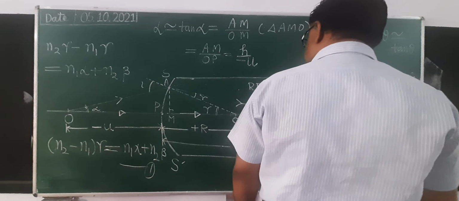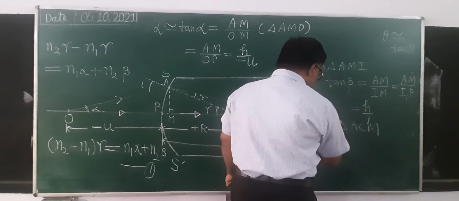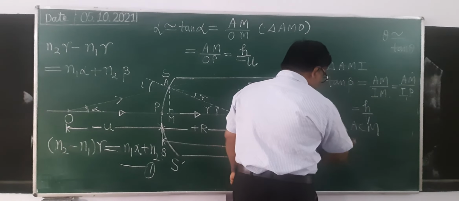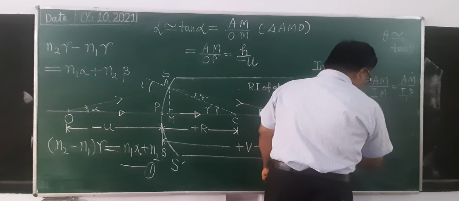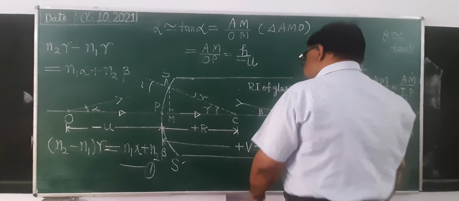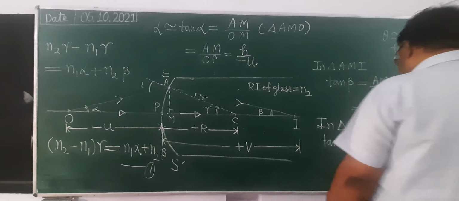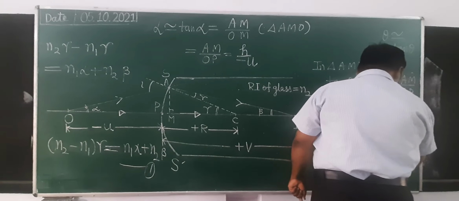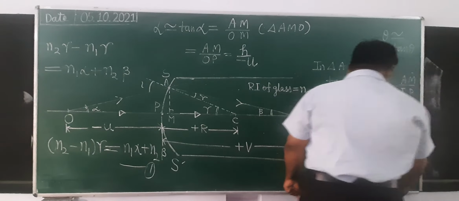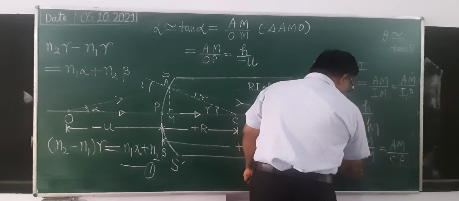This is tan gamma equals AM upon CM, and CM you can write as CP. That is h upon R.